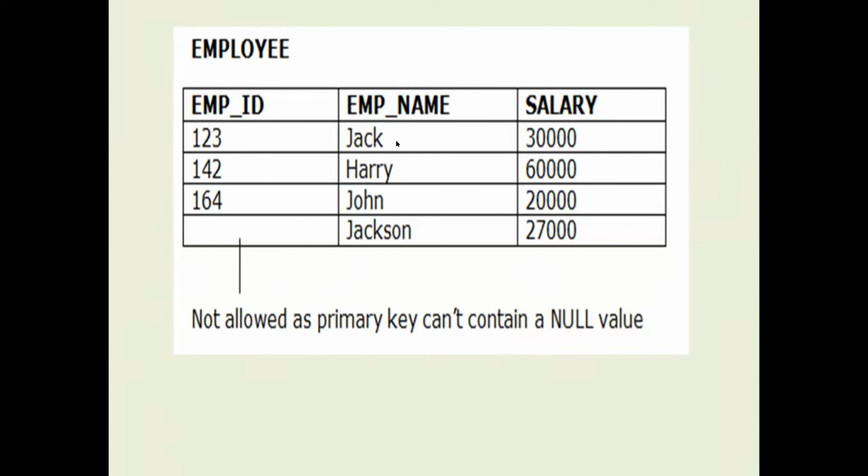For example, maybe employee name is matched with another one, am I right or not? Salary is also matched with another one. For example, the same salary, many employees have it. The same name may also belong to more than one employee, but the same ID is not assigned to more than one employee. For example, here employee ID is 123, 142, 164, but if we don't assign an ID and try to assign the employee name and salary, then the row is not created here. Why? Because the primary key does not accept null values.